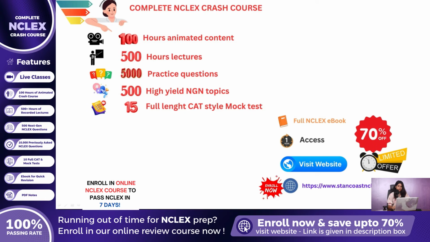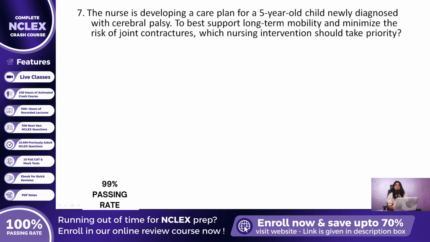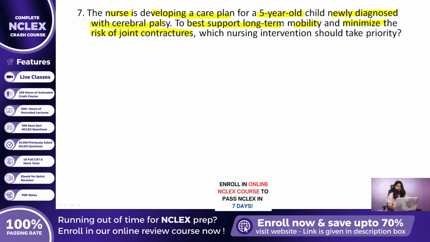Now, let us dive into a foundational pediatric condition that every NCLEX student must understand. Here comes your question number 7. The nurse is developing a care plan for a 5-year-old child newly diagnosed with cerebral palsy. To best support long-term mobility and minimize the risk of joint contractures, which nursing intervention should take priority?